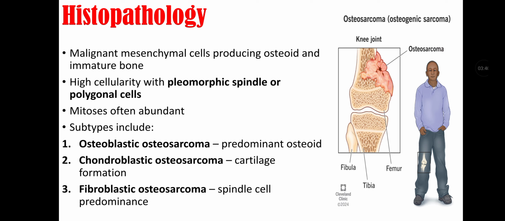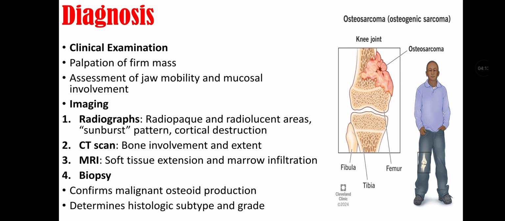Histopathology of osteosarcoma. First is malignant mesenchymal cells producing osteoid and immature bone. There is high cellularity with pleomorphic spindle or polygonal cells. Mitosis often is abundant in areas of osteosarcoma. Subtypes include osteoblastic osteosarcoma, chondroblastic osteosarcoma, and fibroblastic osteosarcoma. In osteoblastic osteosarcoma, there is prominent osteoid. In chondroblastic osteosarcoma, there is cartilage formation, and in fibroblastic osteosarcoma, there is spindle cell predominance.